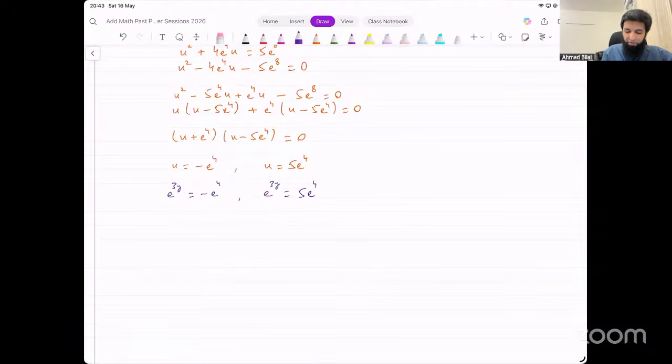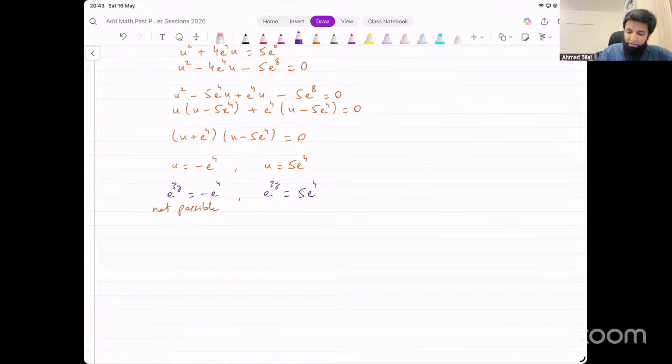How do you figure out the values of y? This is not possible, right? If you try taking log on both sides, this will be undefined on the right side, right? e power 4 is a constant. Negative constant, you can't take log in this case. So this is not possible. This is not going to give you any solutions.